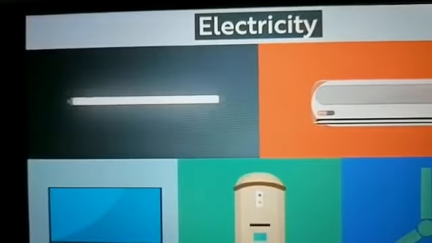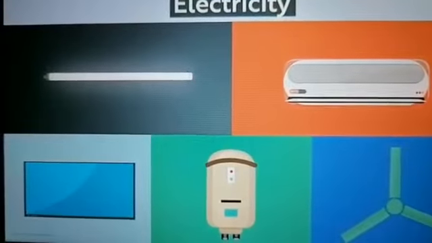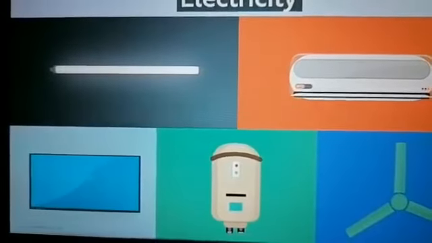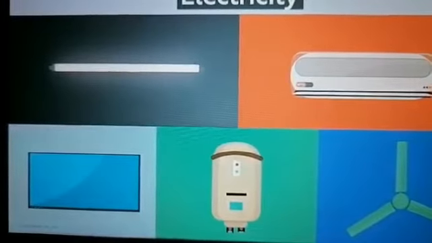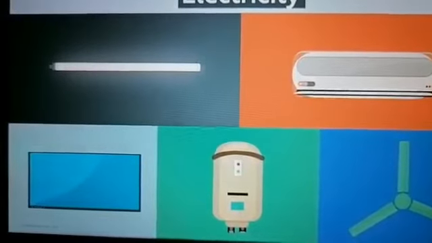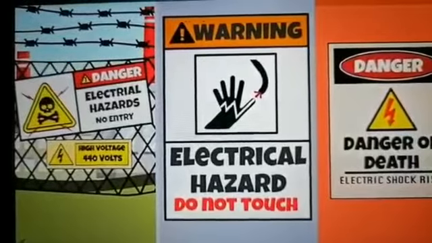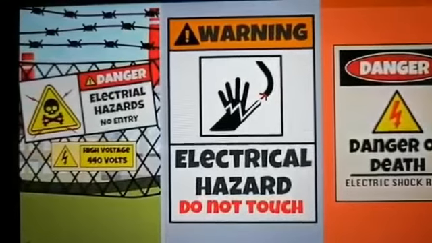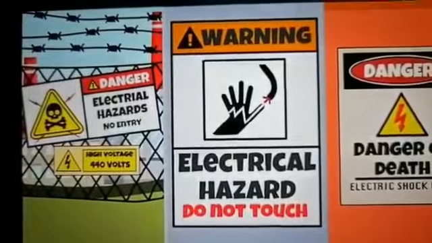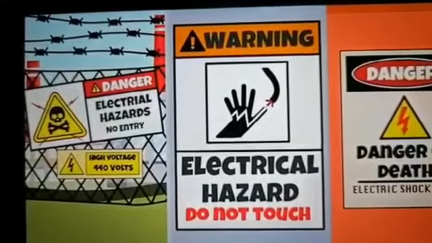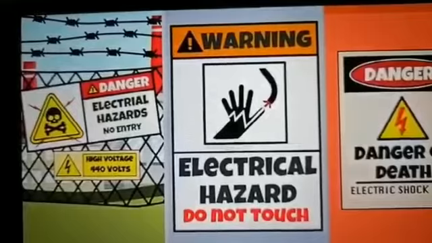You must be aware of the fact that the lights in our homes work with electricity. However, they are not the only ones that use electricity. There are different things that use electricity, like air conditioner, television, electric heaters or fan, etc. As we use electricity on a daily basis, we should use it very carefully as it can harm us really bad. Let me show you a video how.